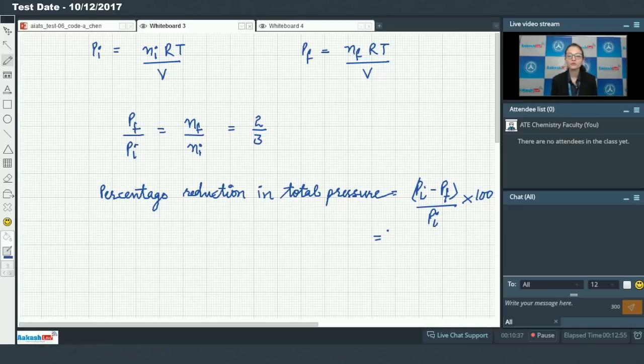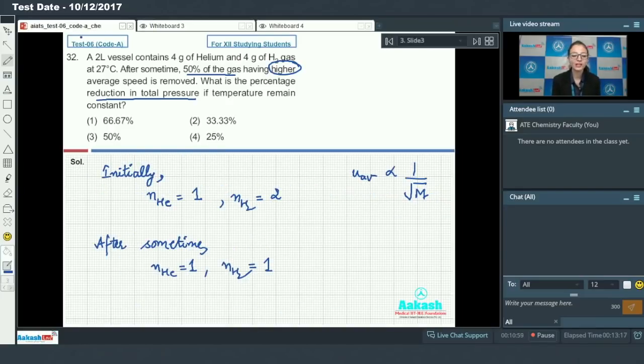So it would come out to be 1 by 3 into 100, that is 33.33%. So this is the percentage reduction in total pressure, and answer for question number 32 is option 2.